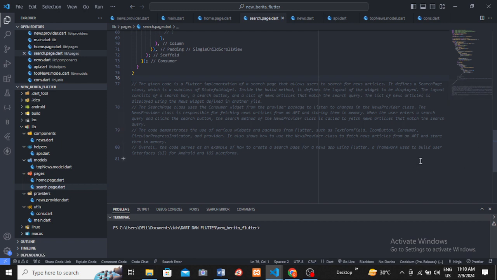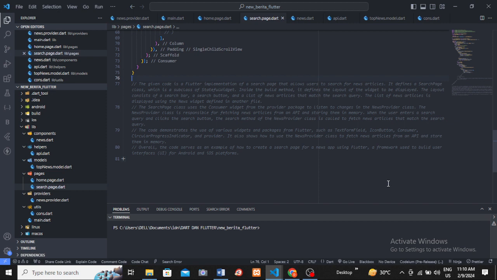When the user enters a search query and clicks the search button, the search method of the NewsProvider class is called to fetch news articles that match the search query. The code demonstrates the use of various widgets and packages from Flutter, such as TextFormField, IconButton, CircularProgressIndicator, and provider. It also shows how to use the NewsProvider class to fetch news articles from the API and store them in memory.